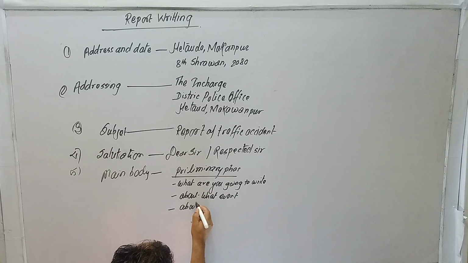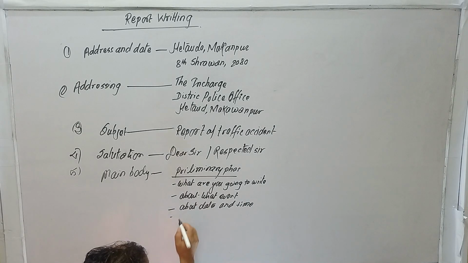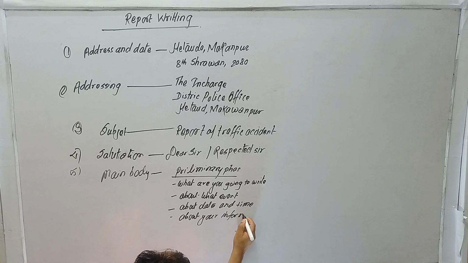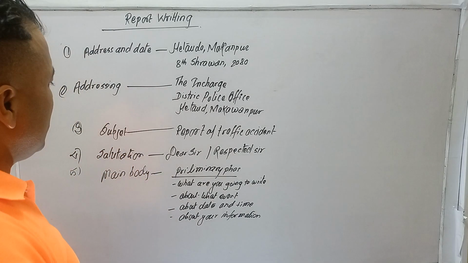About the date, and in the first paragraph the date and time. About your information. You see, this is the main body, the preliminary phase.